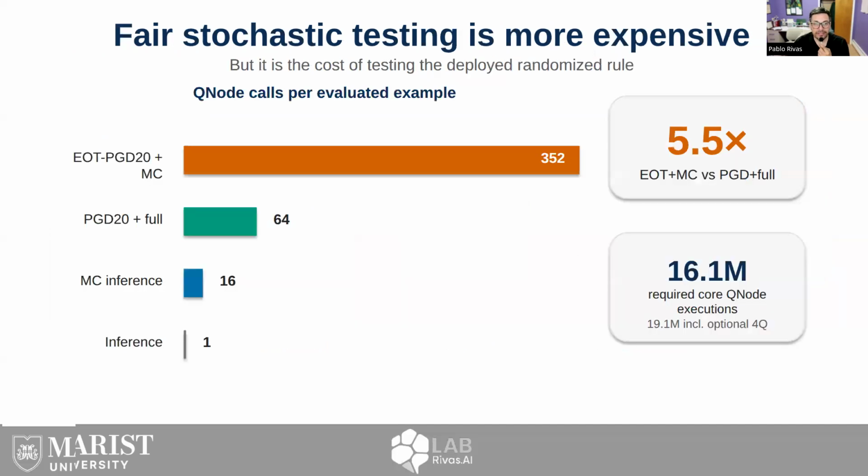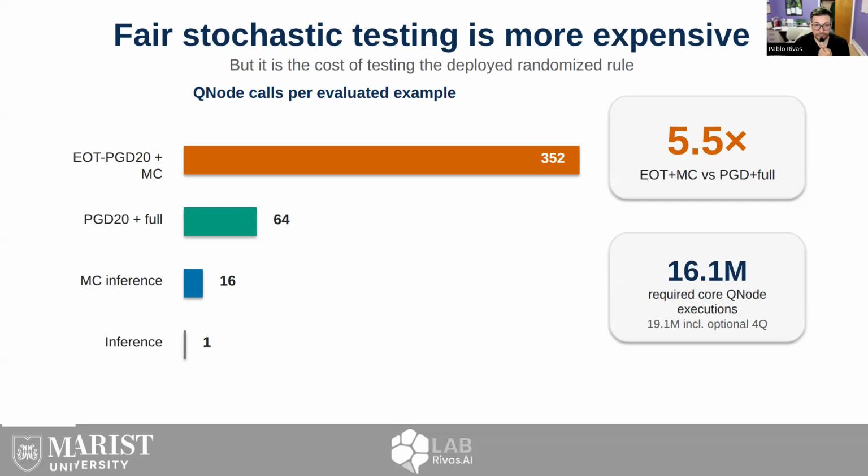A fair stochastic test is also more expensive. A deterministic prediction costs 1 QNode evaluation per example. Monte Carlo dropout with 16 masks cost 16. Ordinary PGD20 plus deterministic evaluation cost 64 QNode calls per attacked example in our protocol. EOT PGD20 plus Monte Carlo prediction costs 352. That's a